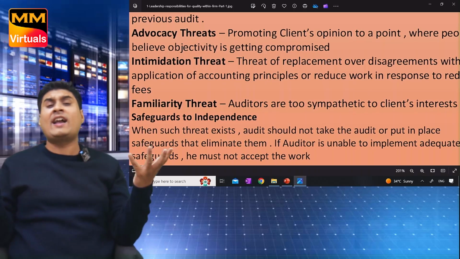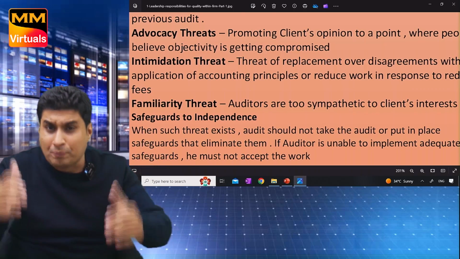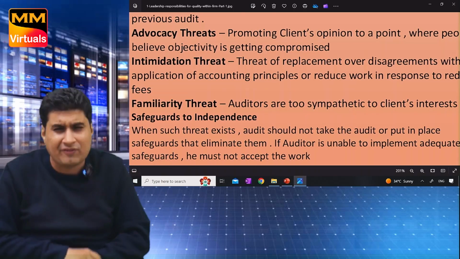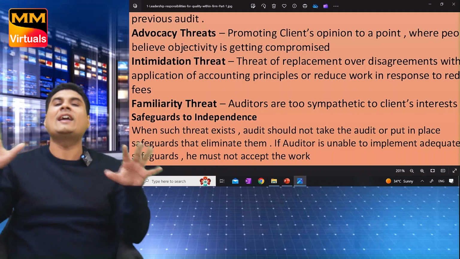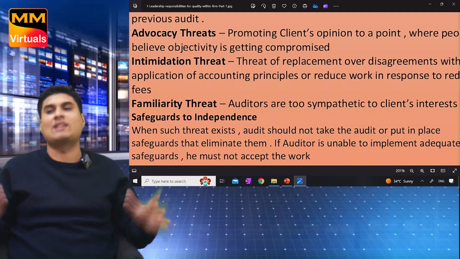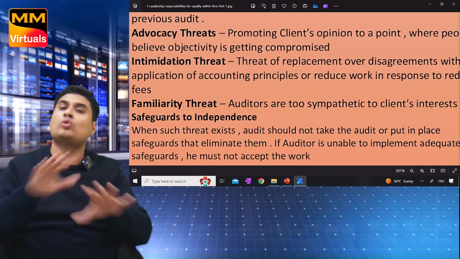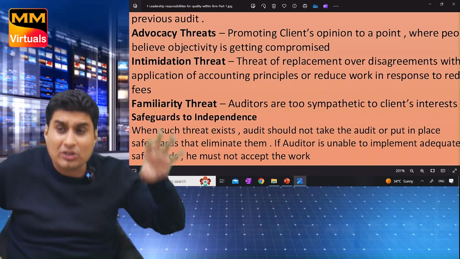Any safeguard I can put. And if I cannot put controls, if I cannot put a safeguard, I should not accept such an engagement. I should not ever accept. So whenever a threat exists, first either don't accept or try to put in place safeguards.